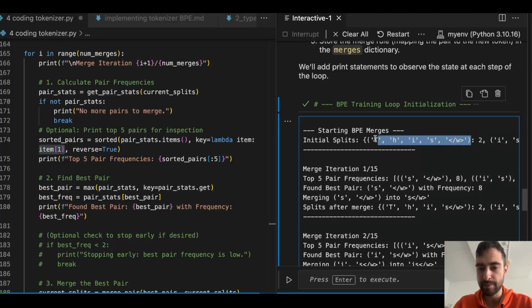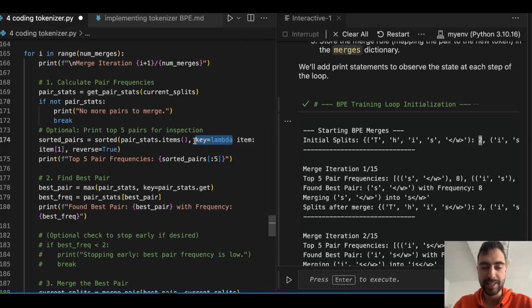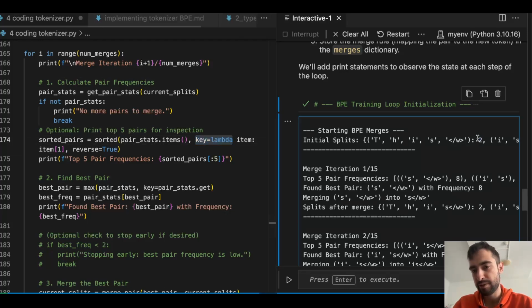So this is item 0, this is item 1, and so we will sort by this. This will be passed into this temporary lambda function that gets created for sorting, and it will be sorted by this.